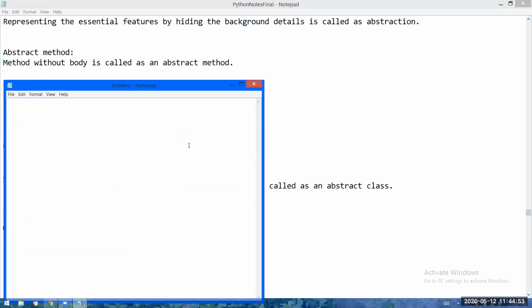Let us say Java student is there, .NET student is there, and Python student is there. Everybody should pay 100 rupees of registration fee.